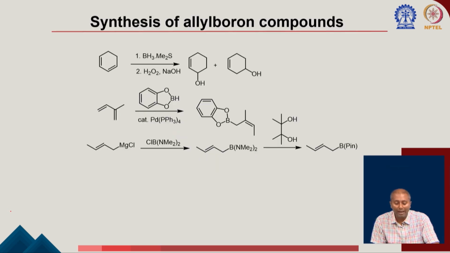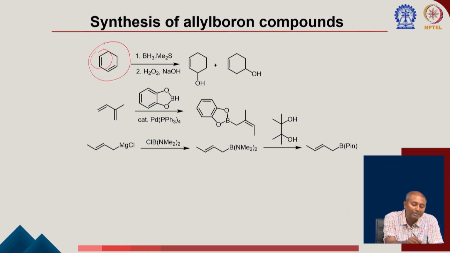Before that, you have to understand the hydroboration. You have already seen that if you have a single double bond, then after the hydroboration you can introduce the boron there, and then do the oxidation using H2O2, NaOH, and go to the corresponding alcohol. But now if you have a scenario like a cyclohexadiene, with two olefins here, and one of the double bonds is converted to the organoboron compound and then oxidized to the corresponding alcohol, you end up getting the allylic alcohol.